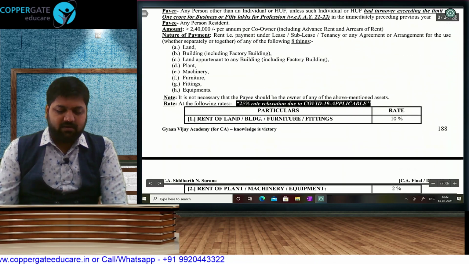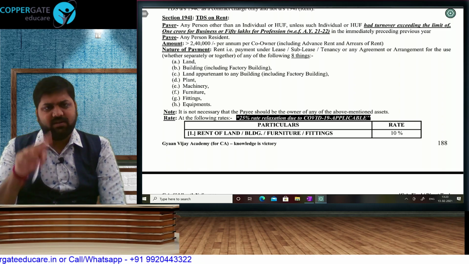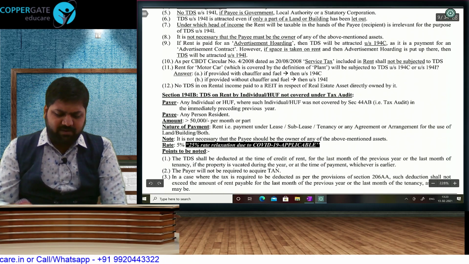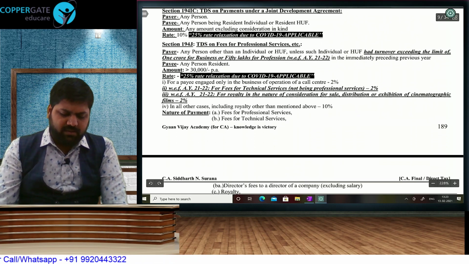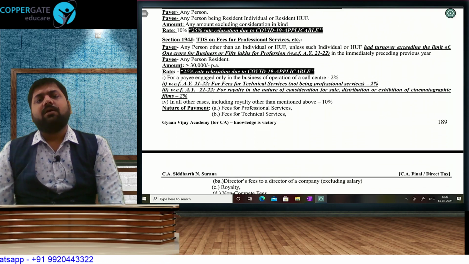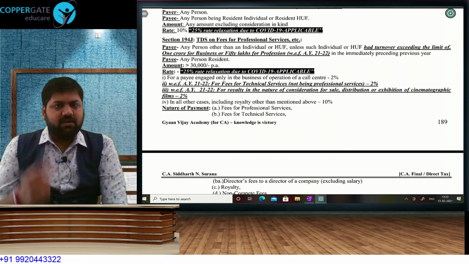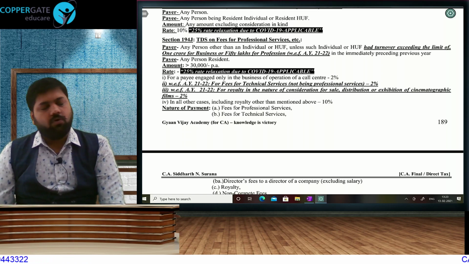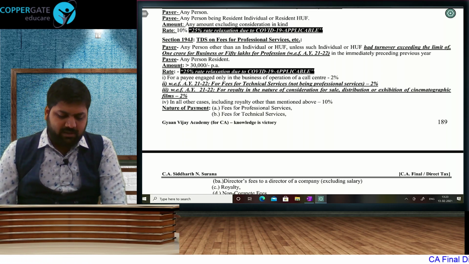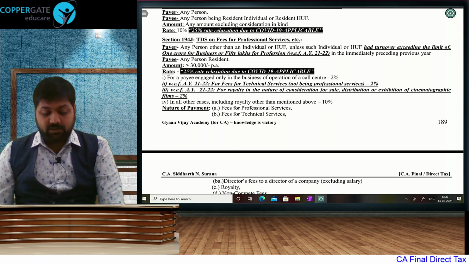Then again in rent, 2 amendments. One, the definition of payer, and second, COVID relaxation. So these amendments I have discussed, I will not talk about them again. In your section of professional fees, again, the definition of payer has changed. Your COVID relaxation has become applicable. But here the rate has also changed.